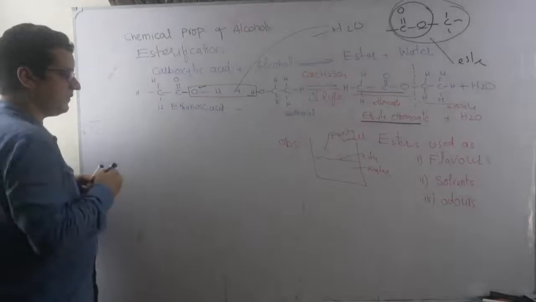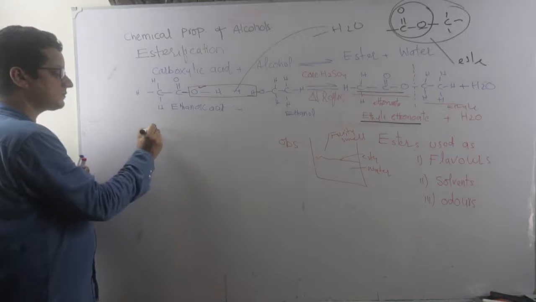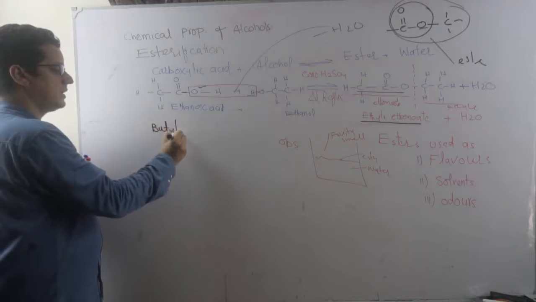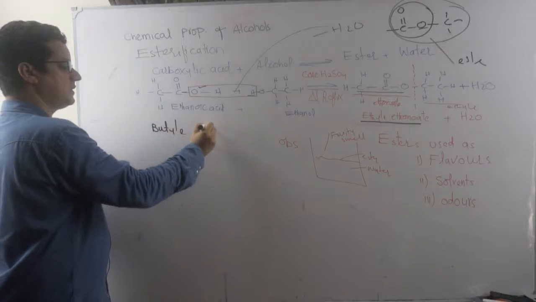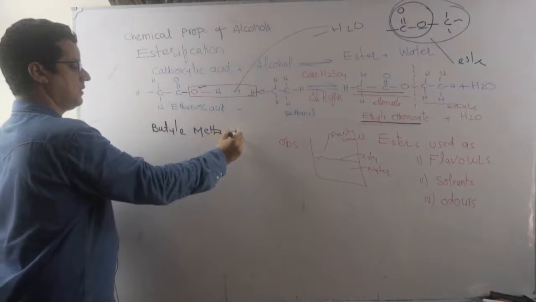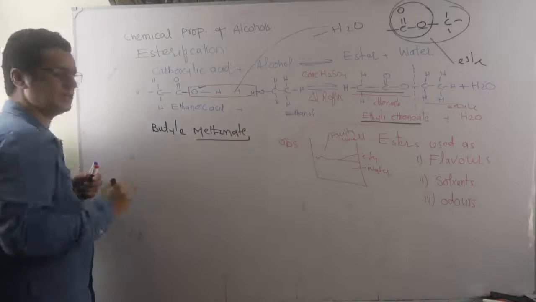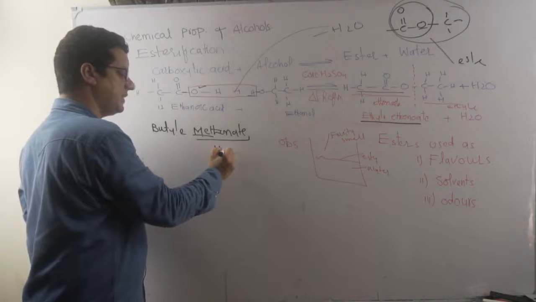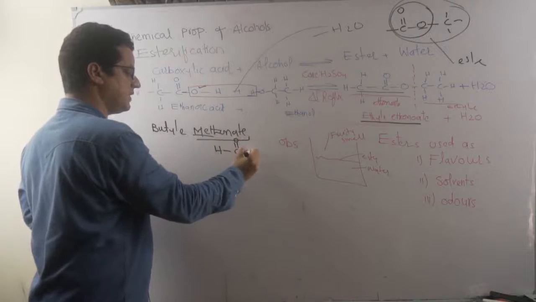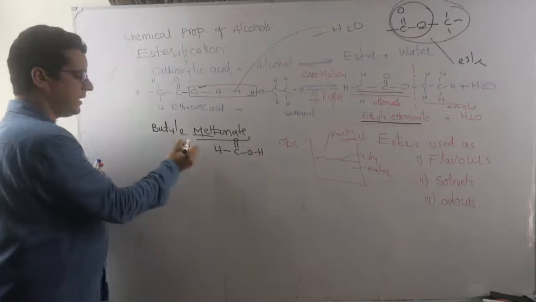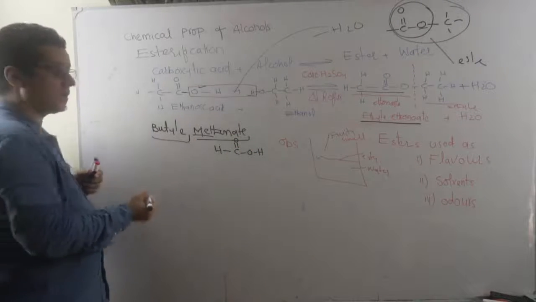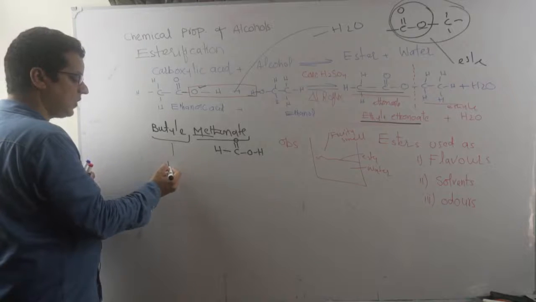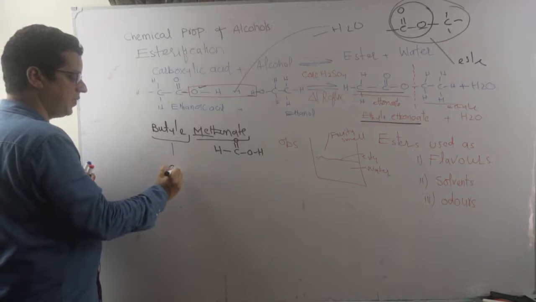An easy way, if they ask you to write, suppose, butyl methanoate. Remember, this ending comes from the acid. Meth means one carbon acid. It means the one carbon acid should be like this. And butyl, the oil part, comes from the alcohol. So four carbon alcohol, it means four carbon alcohol.